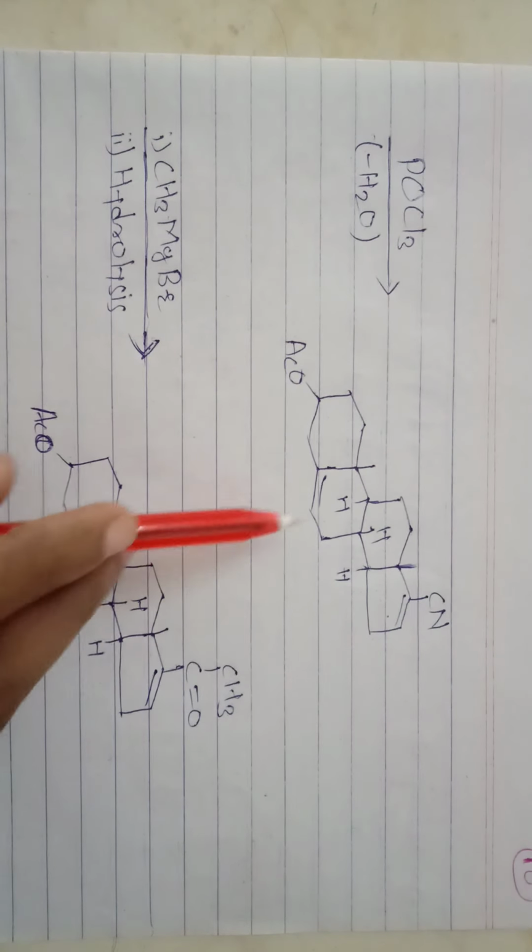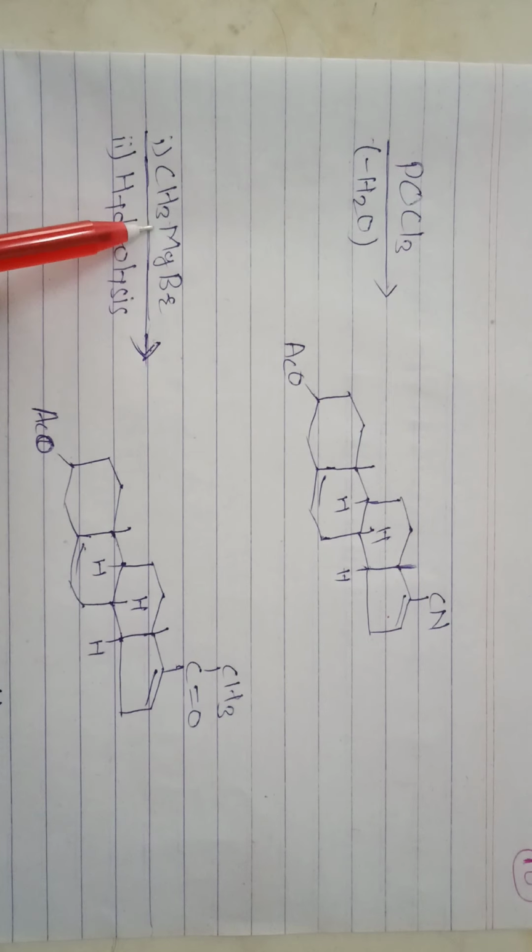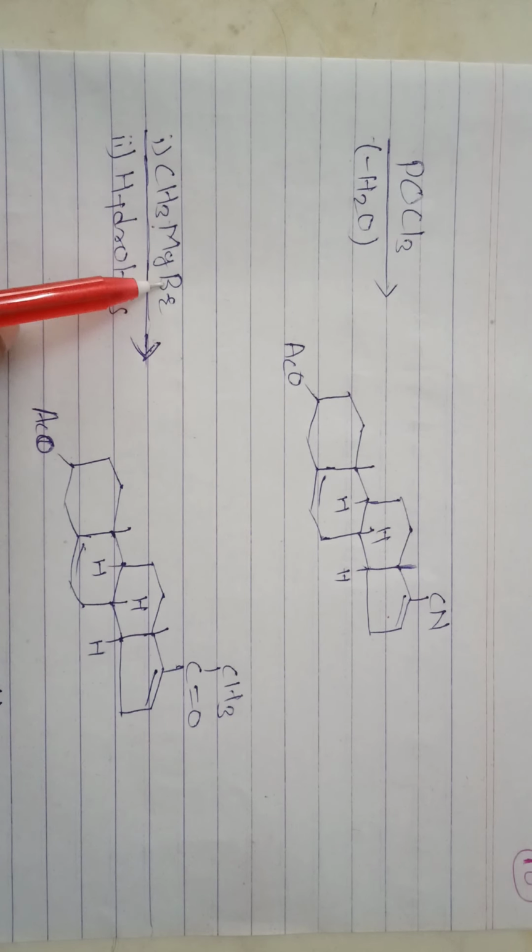Then again this compound is treated with CH3MgBr, that is Grignard reagent.